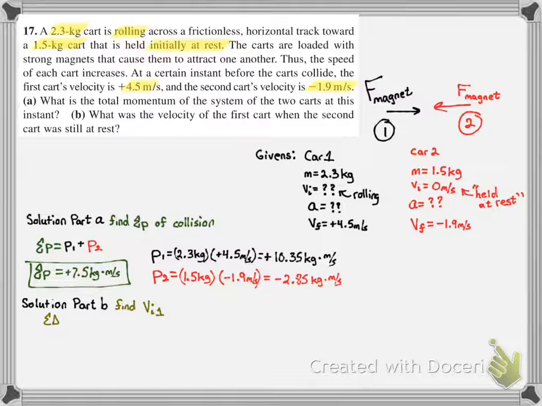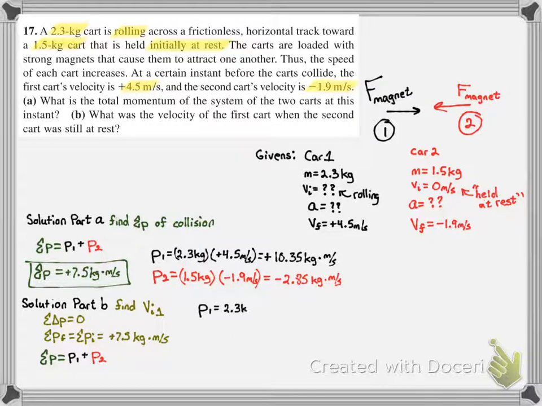The law of conservation of mechanical energy says that the total change of momentum of a closed system is 0, which means the total momentum of the cars added together at the end equals the total momentum of the cars at the beginning. And we found that out from the last problem, that it's going to equal positive 7.5 kilograms meters per second. So that means when we add the initial momentum of object 1 plus the initial momentum of object 2, it's going to equal 7.5.